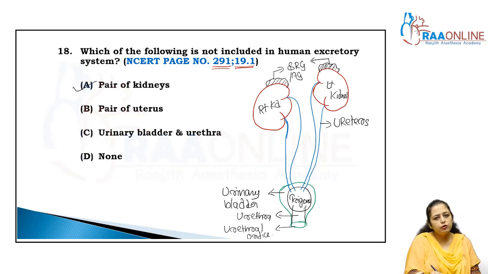So a pair of kidneys is related to the human excretory system. Pair of uterus, no, it's wrong. Pair of ureters is the related one, not the uterus. The uterus is part of the reproductive system, that's why that answer is wrong. Urinary bladder and urethra are included. The question asked which is not included, that is the pair of uterus, so that is the answer. Clear? According to the question, all the others are wrong and this is the answer.